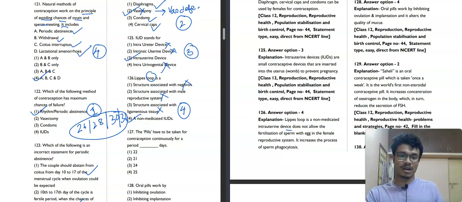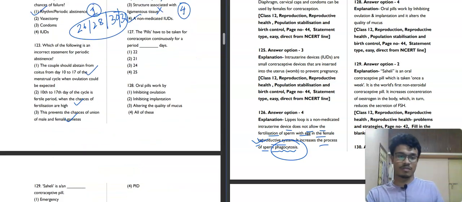And what does this do? It doesn't allow the fertilization of the egg by the sperm in the female reproductive system, and it increases the process of sperm phagocytosis. It works in the female reproductive system. Now we will move towards the next question, question number 127.